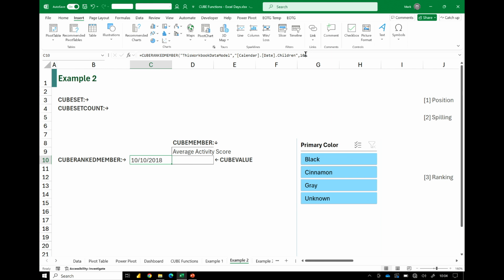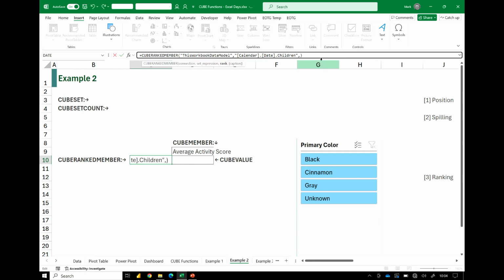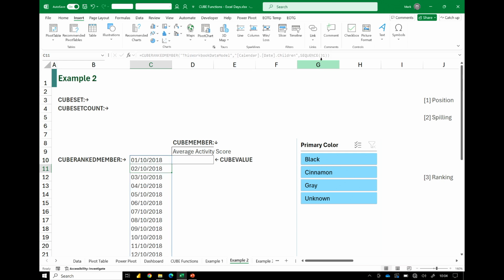Rather than explicitly having one item, we can use the sequence function, and I'm going to say that I want 31 items, because there's 31 days in October. Now, when this works, you guys are going to whoop, you're going to holler, you're going to bang your hands together. Look at that. It's spilling, it's coming from the data model, and it's spilling out those values. That's pretty cool, right?